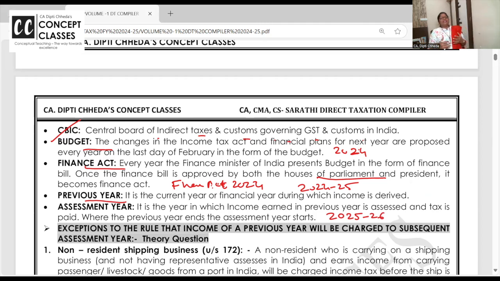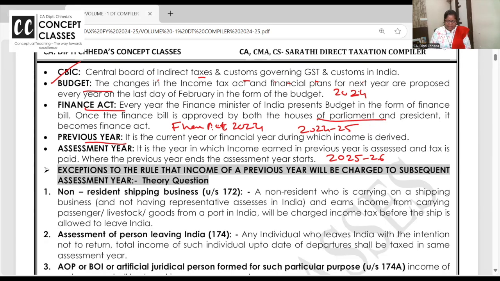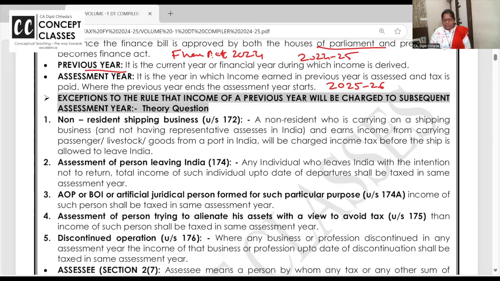The name itself says assess my income. Whatever you have earned under the Finance Act 2024, in the year 24-25, March 25 the year is over, and then 25-26, the next year, is your assessment year. All clear to all of you, right? Exception to the rule that previous year income will be charged in the assessment year.